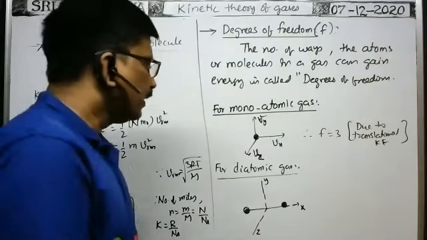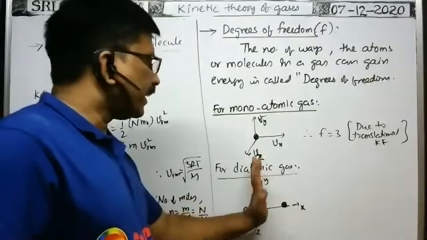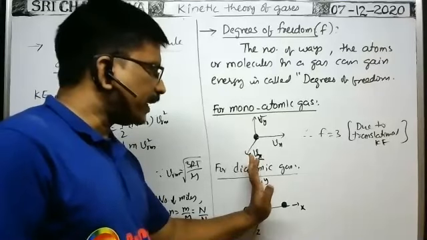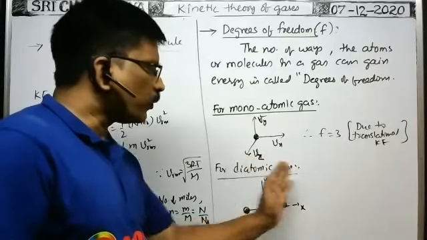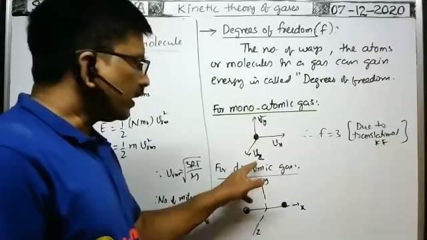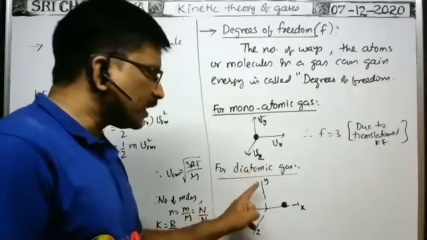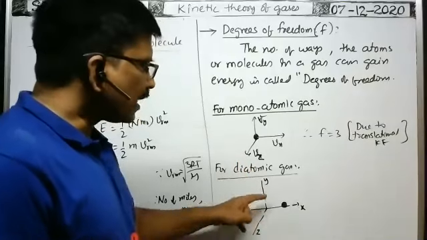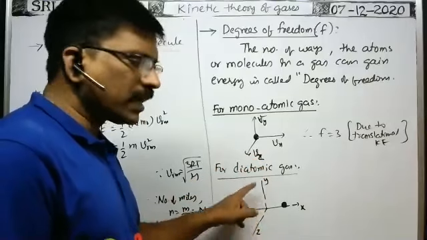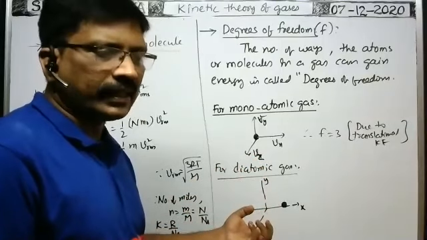And at the same time, this molecule can be rotated about the y-axis. About the y-axis, the molecule can be rotated like this. That's why about this axis, it is 1 degree of freedom due to rotational motion. This can be rotated about the z-axis also. That's why about the z-axis also, because of rotational motion, it gains rotational kinetic energy.